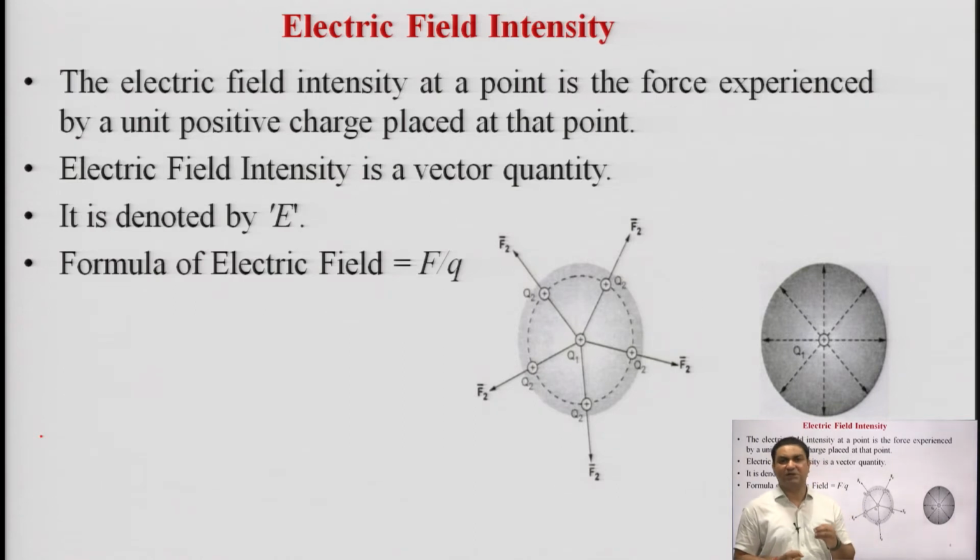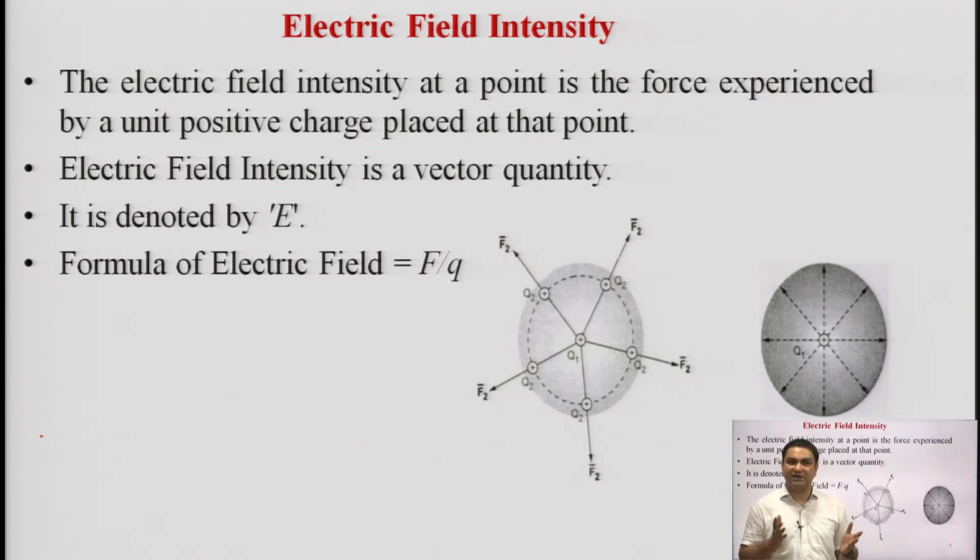As I have already mentioned, the charge can be either positive or negative, so electric field intensity is specified for a unit positive charge. You can say that electric field intensity is nothing but the force exerted on a positive unit charge placed at that point.